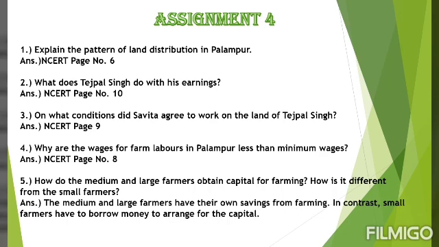Question number 5. How do medium and large farmers obtain capital for farming? How is it different from the small farmers? So the medium and large farmers have their own savings from farming. Why? Because they have large surplus. In contrast, small farmers have to borrow money to arrange for the capital.